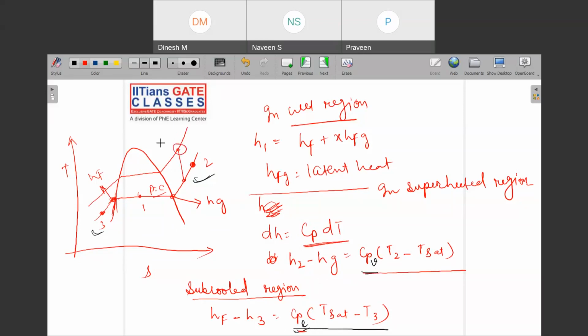Because this is on another pressure curve and this is on another pressure curve. So you cannot apply this dH equals Cp dT between these two curves, because you have two different pressure curves, and this is applicable only for constant pressure. So you can apply it anywhere on the same constant pressure line, but you cannot apply it across different pressure lines.